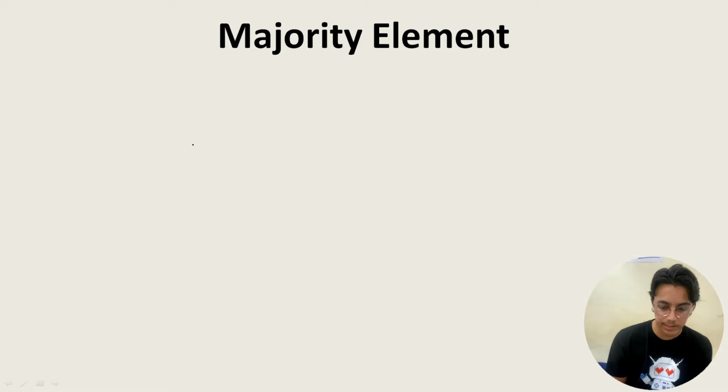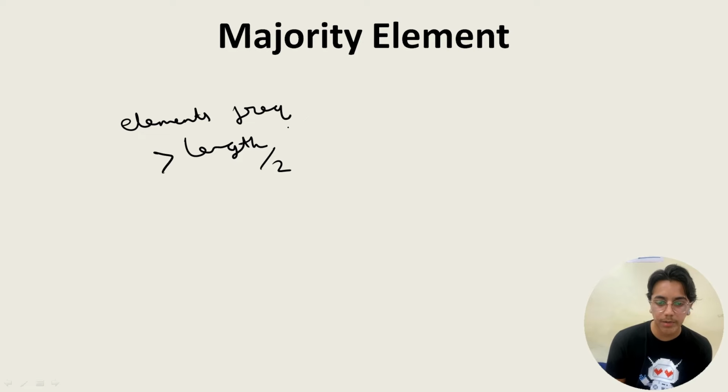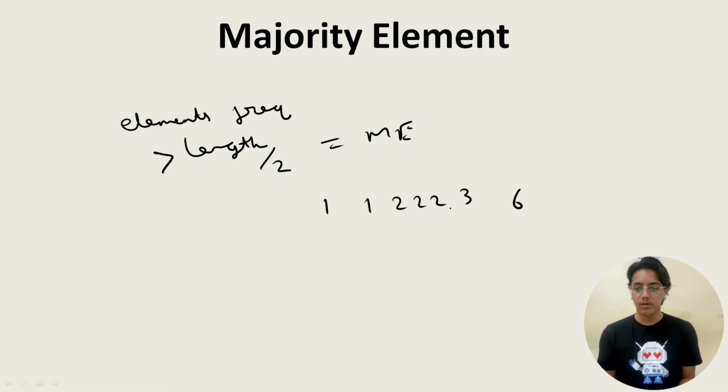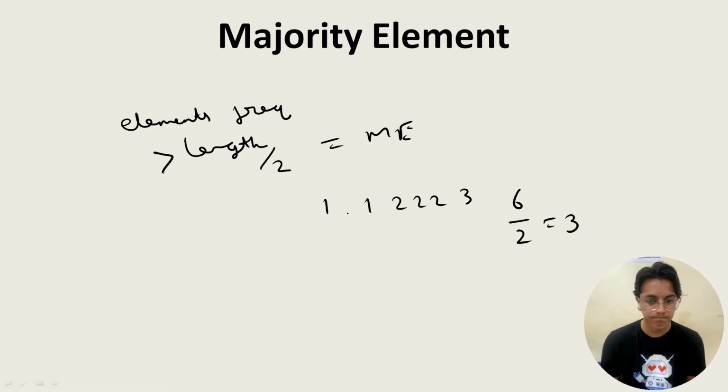Majority element: the concept is very clear, the length of the array divided by 2. Elements whose frequency is greater than length by 2 are called majority elements. Supposedly 1, 1, 2, 2, 2, 3. These are the elements. So what is the length? 1, 2, 3, 4, 5, 6. 6 is there, then 6 by 2, 3 is there. Then an element with frequency greater than 3, there is no element. So we'll land up with no majority element.